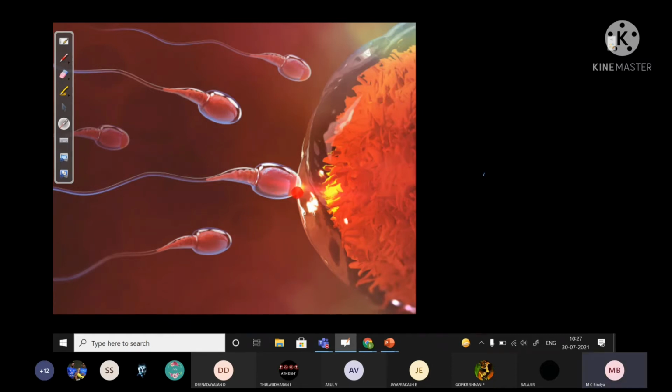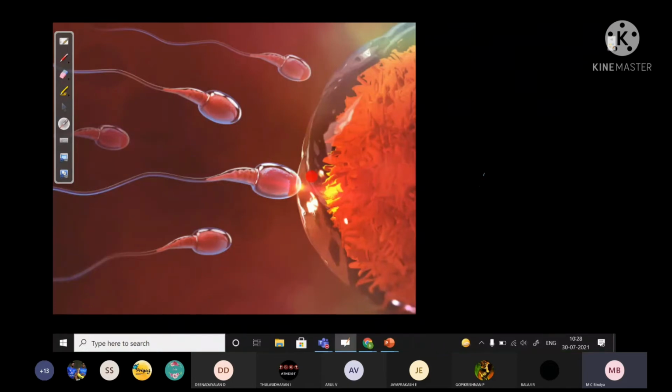And for fusing or to dissolve the zona pellucida, sperm head has got a structure. What is the structure, children? Which is there, tip of the head? Acrosome. Yes, acrosome. Good. Acrosome has got lytic enzymes. Lytic means lysosomal enzymes. So they can dissolve the zona pellucida membrane.